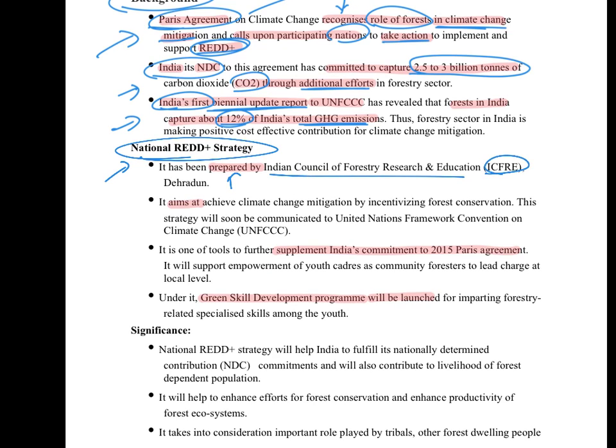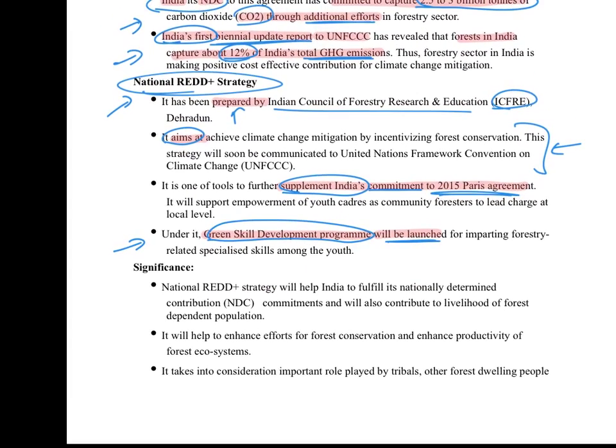The full form is given here. The aim is same as REDD Plus, so just a reiteration. And it will also supplement India's commitment to the 2015 Paris Agreement. And this point is important, that a green skill development program will be launched under this program. Then the significance is basically just a reiteration of whatever points we have studied about REDD Plus so far. So that will be all in this topic.